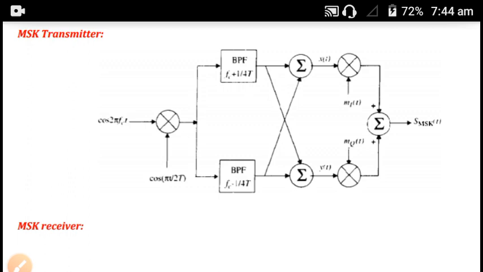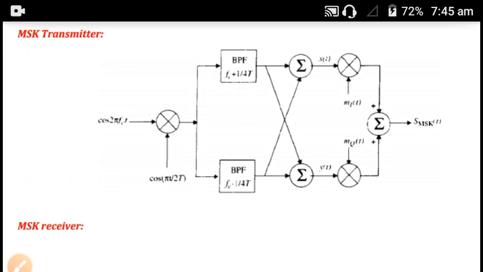What is a band pass filter? It will allow just a particular band of frequency. These are approximately combined to form the in phase as well as the quadrature phase carrier components. Here the in phase component is given by x(t) and the quadrature phase component is given by y(t) respectively. These carriers are then again multiplied with the odd and even bit streams, mi(t) and mq(t), just to produce the MSK modulated signal s(t).